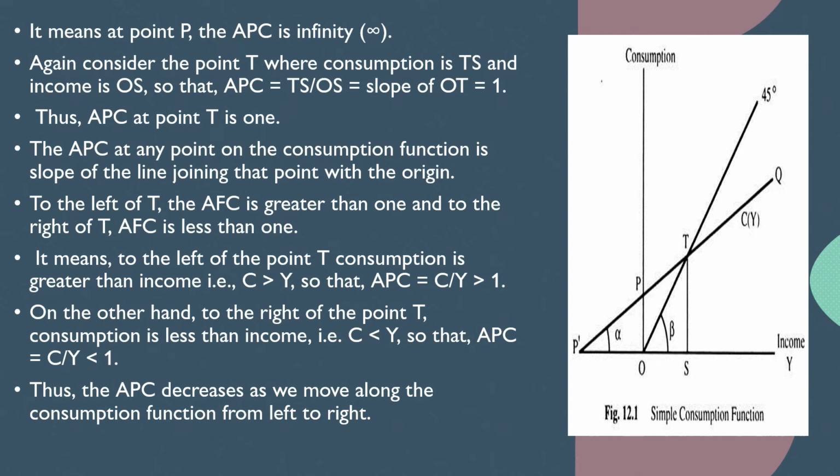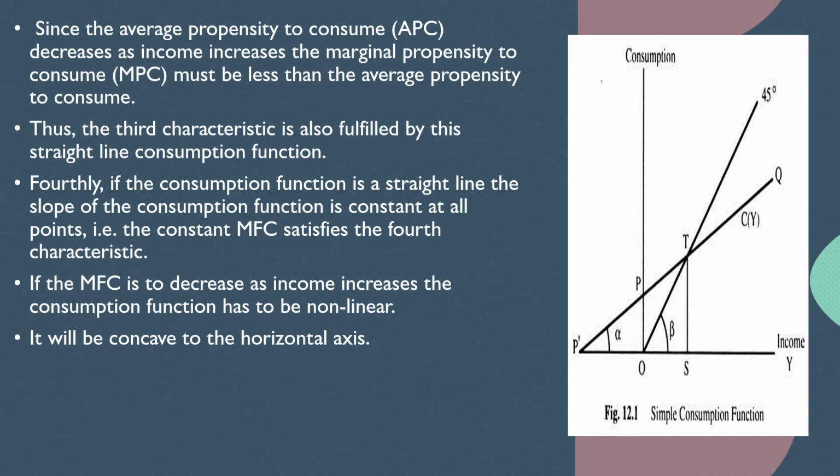This means that to the left of T, consumption is greater than income, and as a result, APC is a value which is greater than 1. On the other hand, to the right of T, your income is more than your consumption, so that C by Y would be a value which is less than 1. The APC decreases as we move along the consumption function from left to right. Since the average propensity to consume decreases as income increases, the marginal propensity to consume must be less than the average propensity to consume. Thus, the third characteristic is also fulfilled by the straight line consumption function.